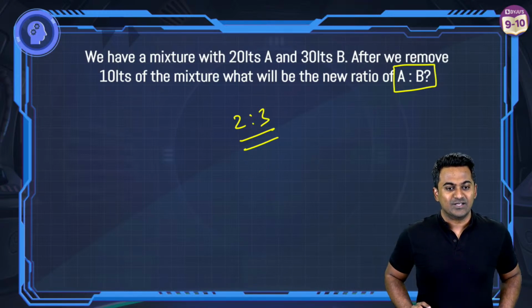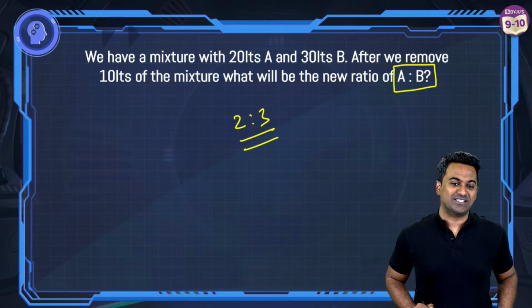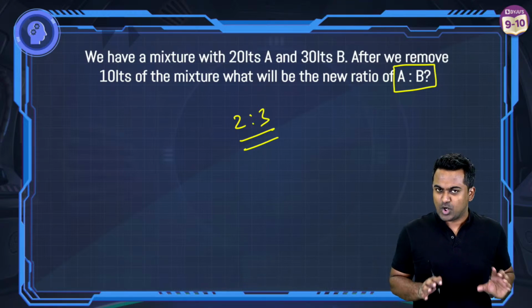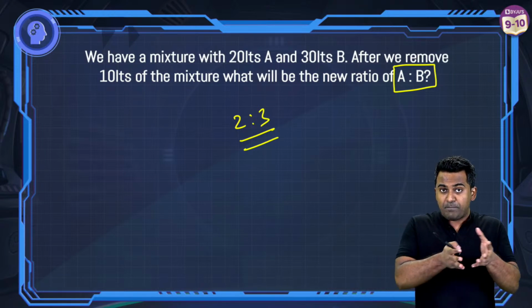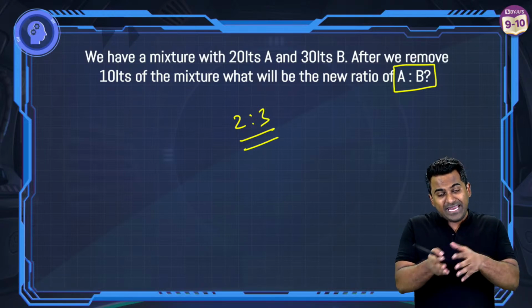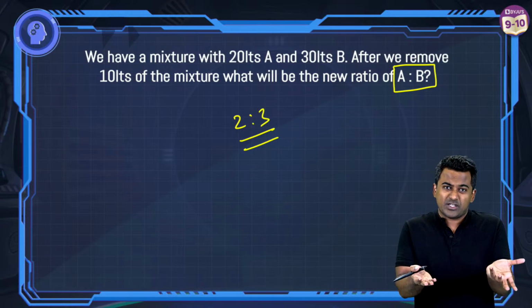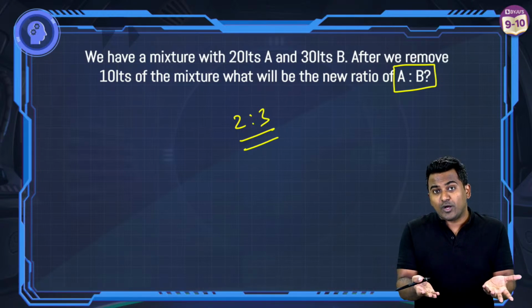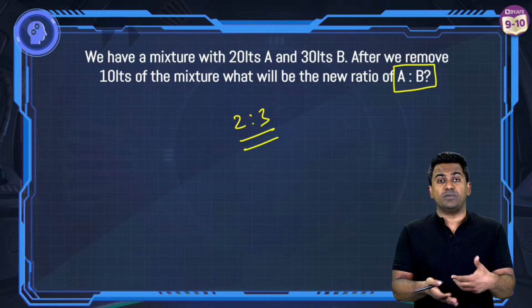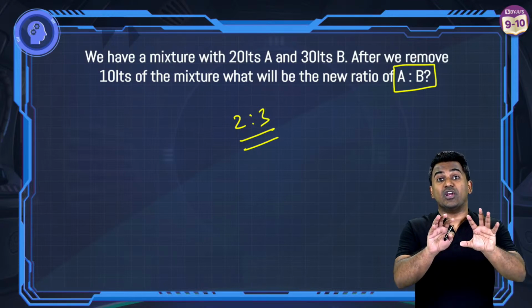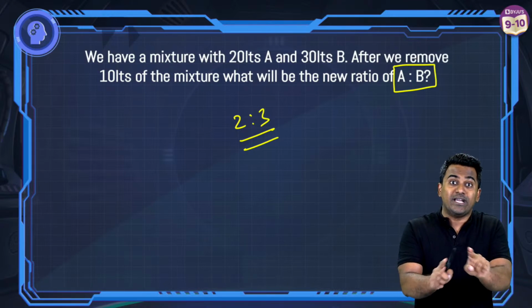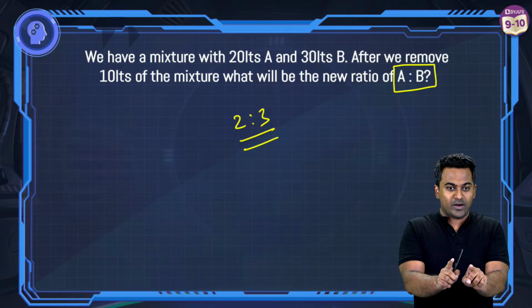Okay? So Gargi says she had also given the correct answer, but over 10 seconds was left. Never mind. As long as you've understood it: you have removed some part of the mixture, and the remaining mixture is going to be the same. It is not going to change. If it is not going to change, then obviously the ratio of A to B is going to remain the same. The ratio will remain the same. The quantities will change. All right?